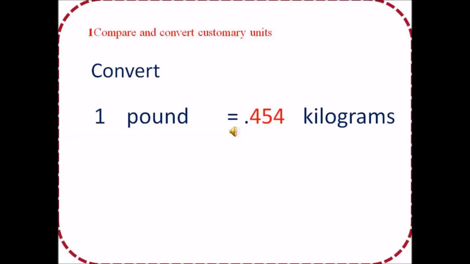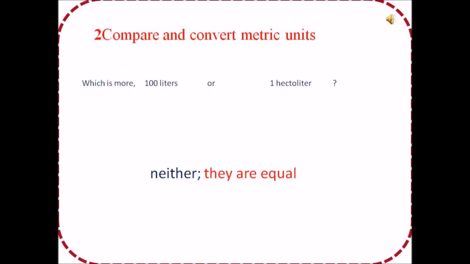Compare and convert customary units. Convert 1 pound to kilograms. So it will be 0.454 kilograms. Compare and convert metric units. Which is more, 100 liters or 1 hectoliter? Neither, or they are equal? They are equal.